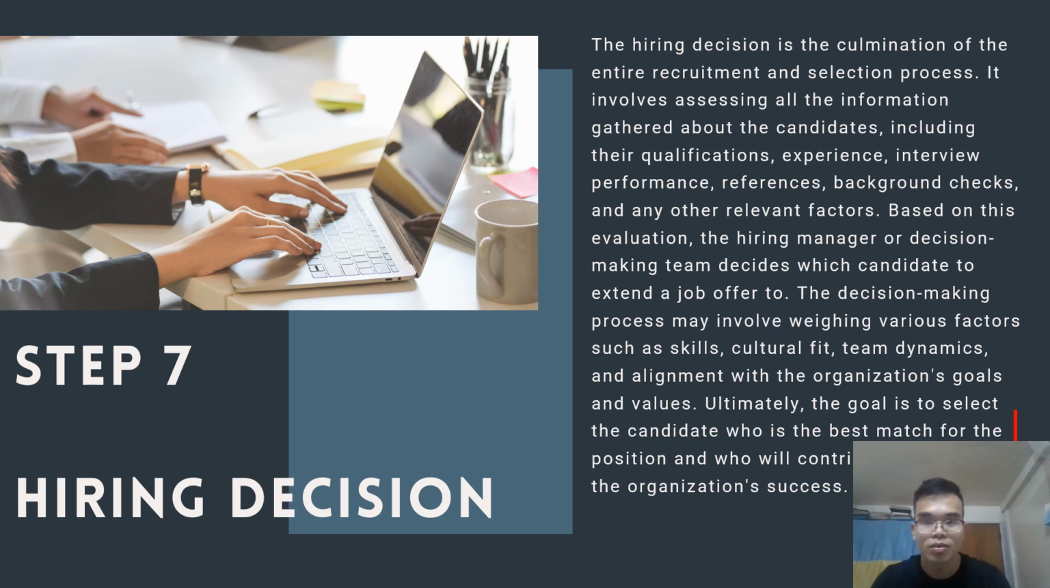job offer to. So the decision-making process involves weighing various factors such as skills, cultural fit, team dynamics, and alignment with the organization's goals and values. So ultimately, the goal is to select the candidate who is the best match for the position.